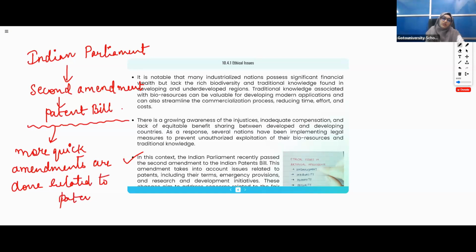You can just note it down. This is only in this paragraph. Is it clear? So emergency provisions are initiated in the second amendment. I hope this is clear.